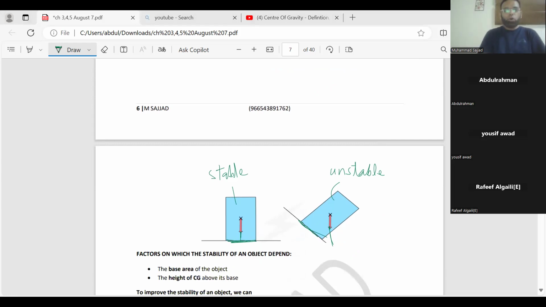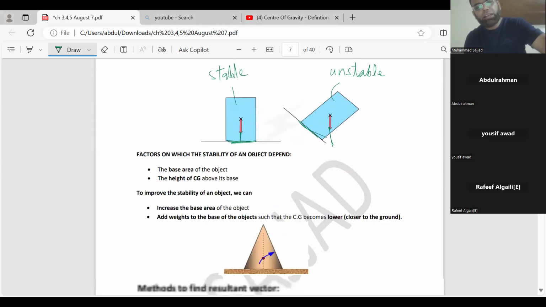Okay, the factors on which the stability of an object depends. The base area of the object affects the stability. Then the height of the center of gravity above its base. So these are the two things. Now come here, how these two things are affecting.